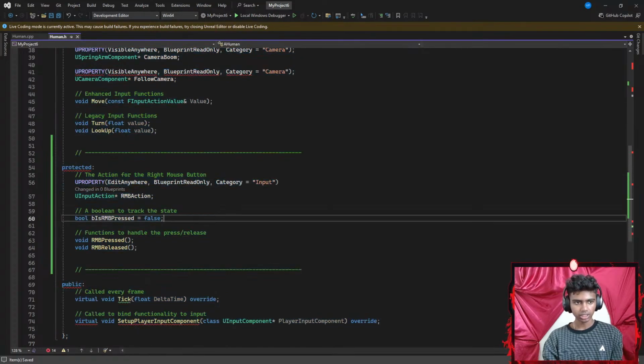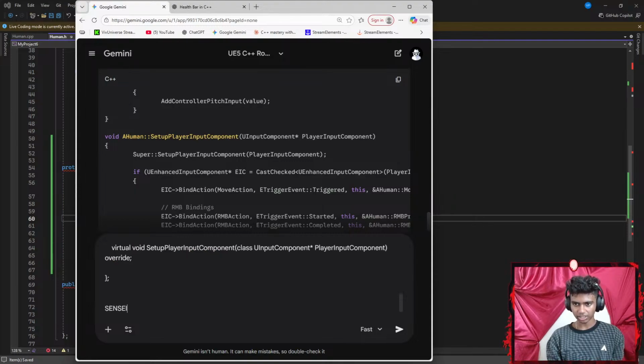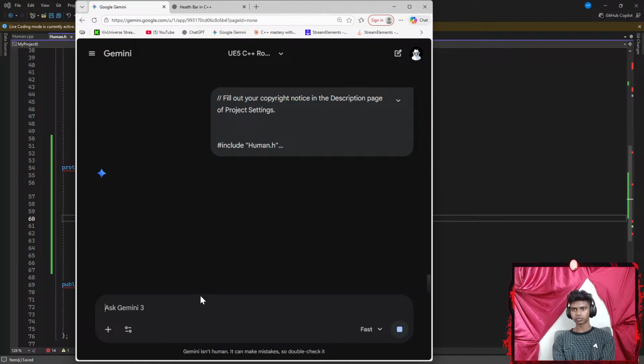Control A, Control C. Get Gemini up here, scroll down, paste this, go with Shift Enter and say something like, Sensei, I can run the code, but I cannot turn. Then I click my right mouse button. Okay, let's see what happens.